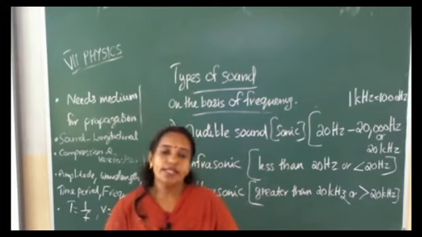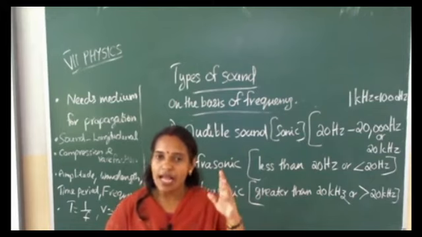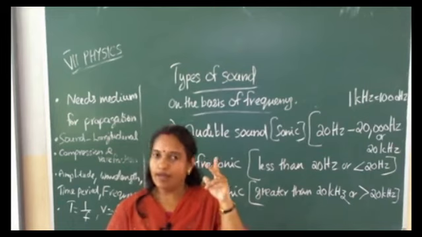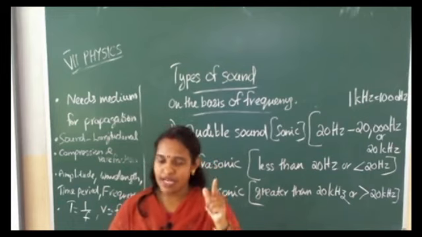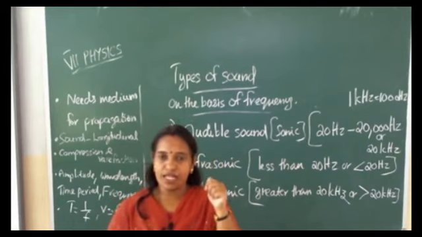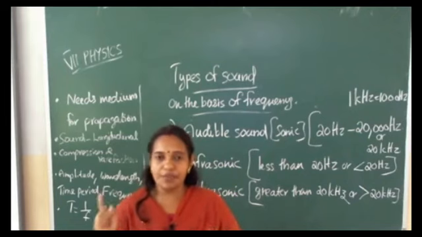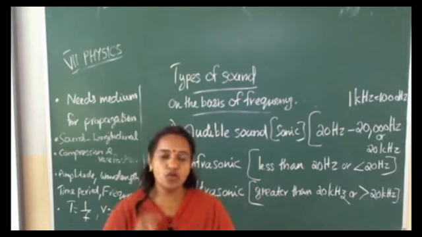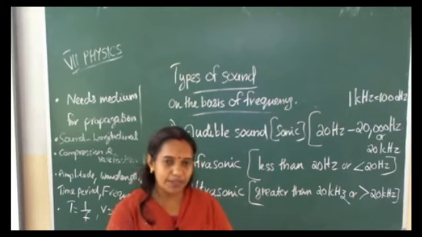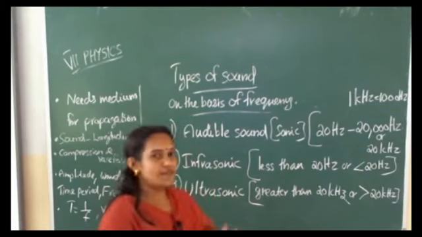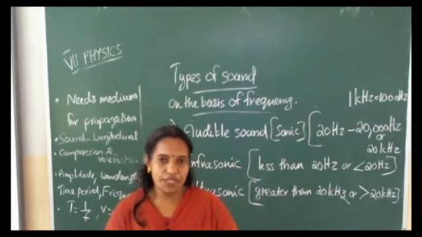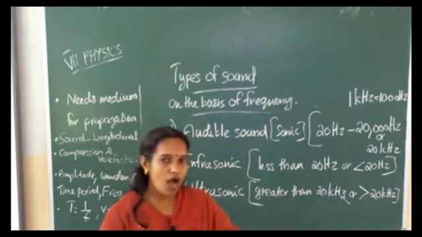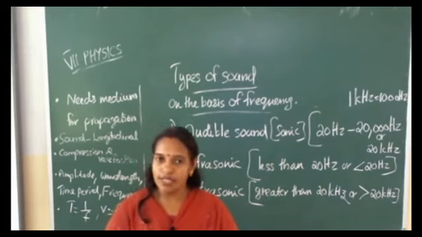Also, we studied the terms related to wave: amplitude, definition, unit, symbol, wavelength, time period, frequency. Next, we studied the relation between time period and frequency. One more relation: speed is equal to frequency into wavelength. Next, classification of sound on the basis of frequency: audible, infrasonic and ultrasonic. How bats are using ultrasonic sound.